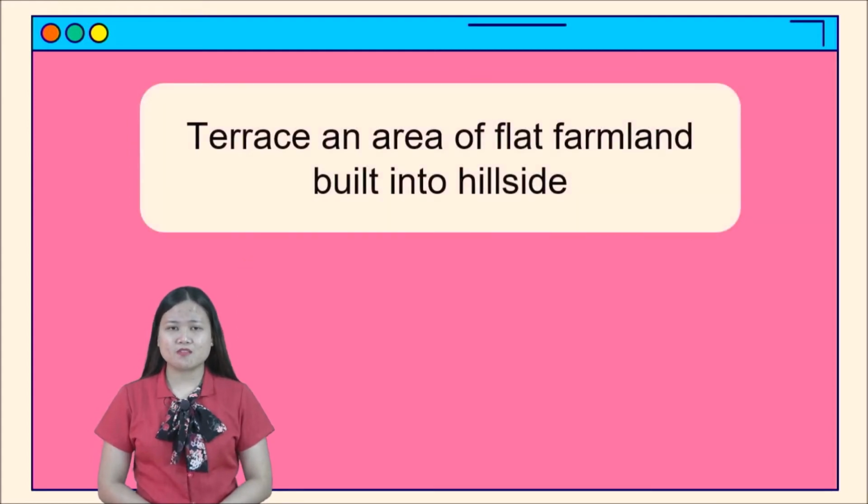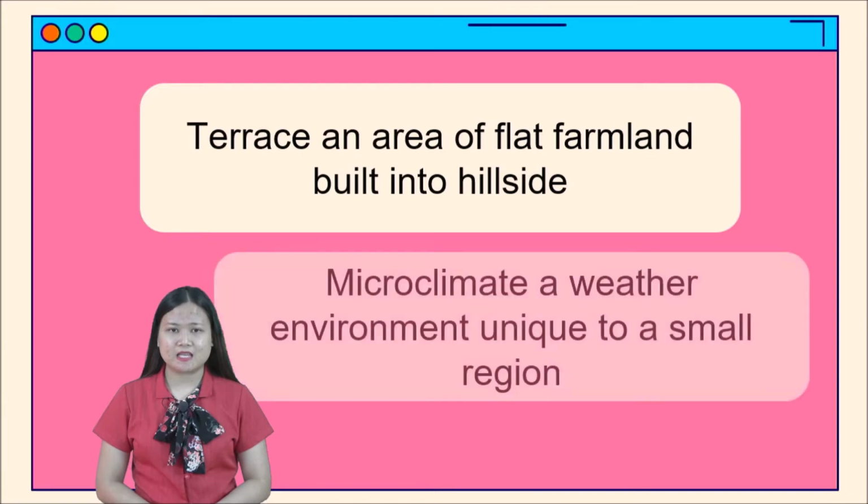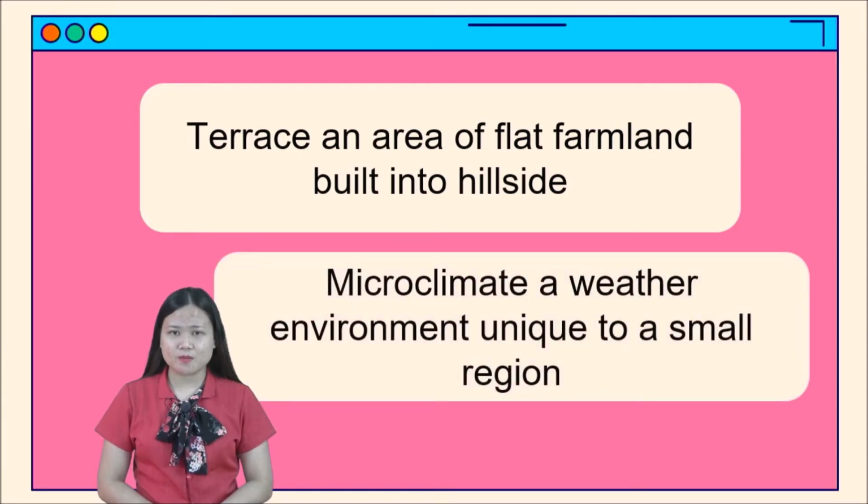Next one, we have the word terrace. When we say terrace, it is an area of flat farmland built into a hillside. Lastly, we have the word microclimate. When we say microclimate, class, it is a weather environment unique to a small region.